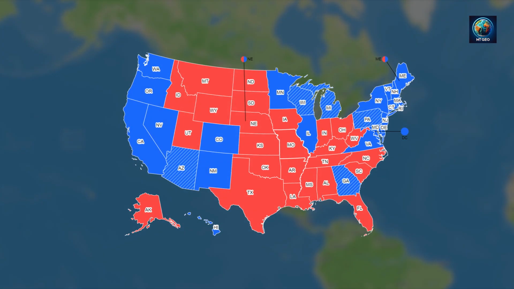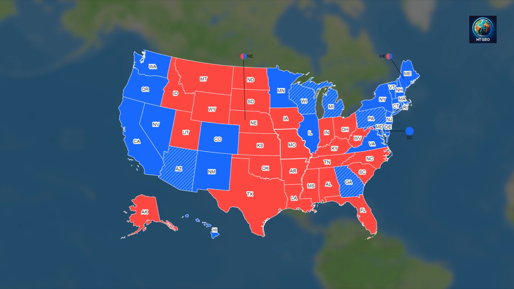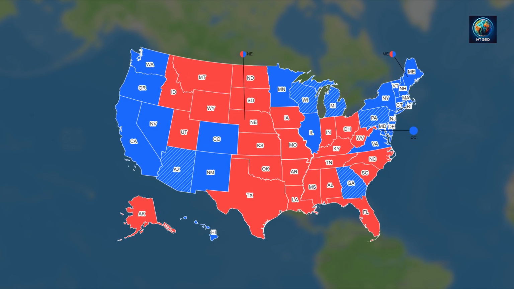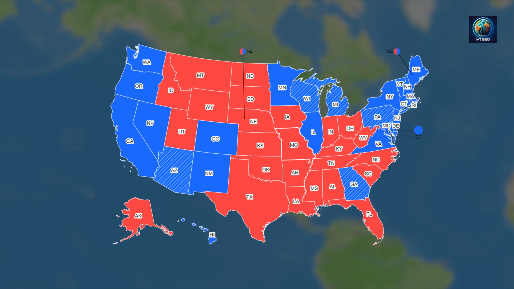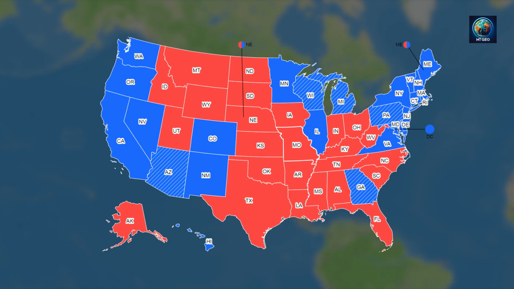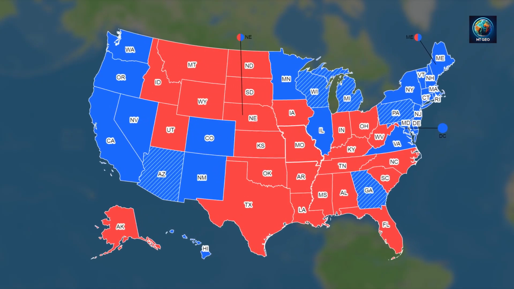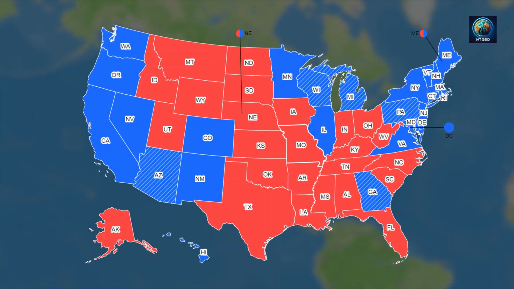Voters who support the Democratic Party, marked in blue, tend to be concentrated in coastal areas, major urban centers, the Northeast, and the West Coast. On the other hand, voters who support the Republican Party, marked in red, are primarily found in rural areas, the suburbs, the South, and the Midwest.